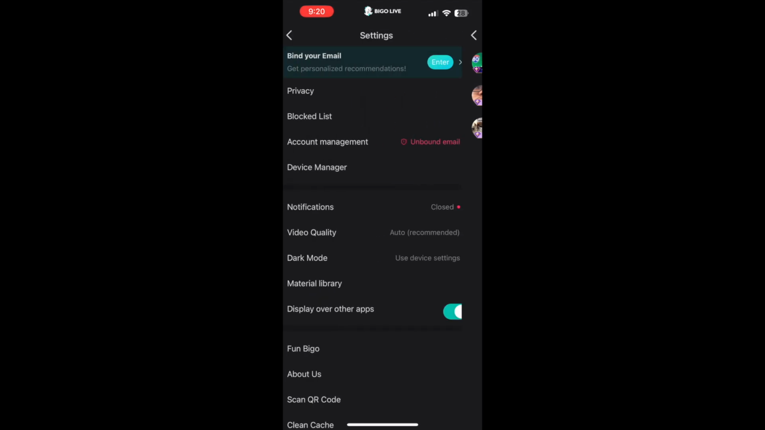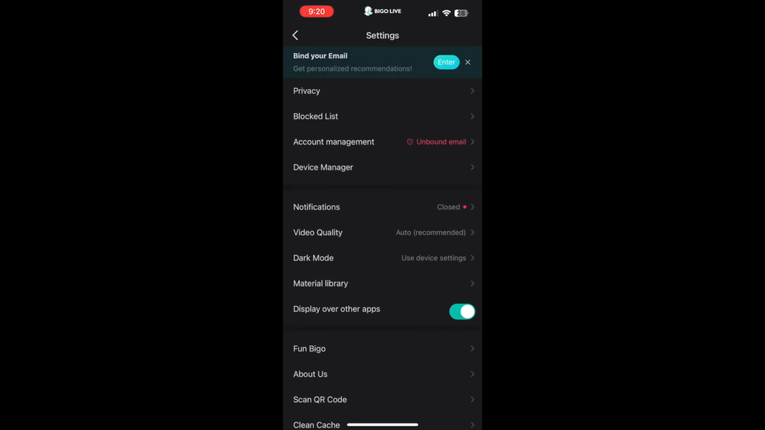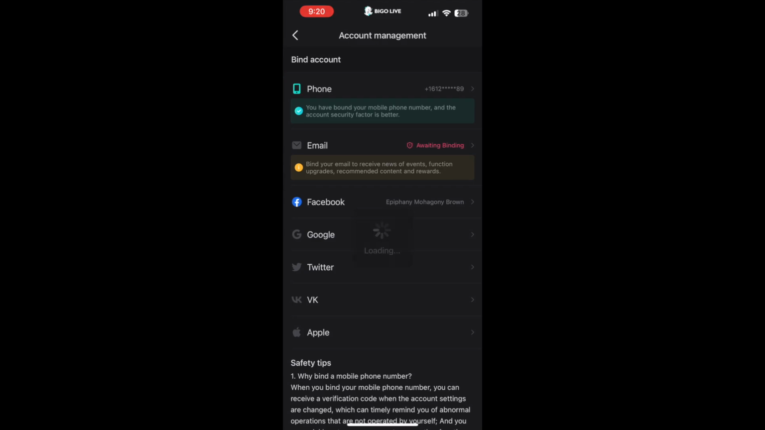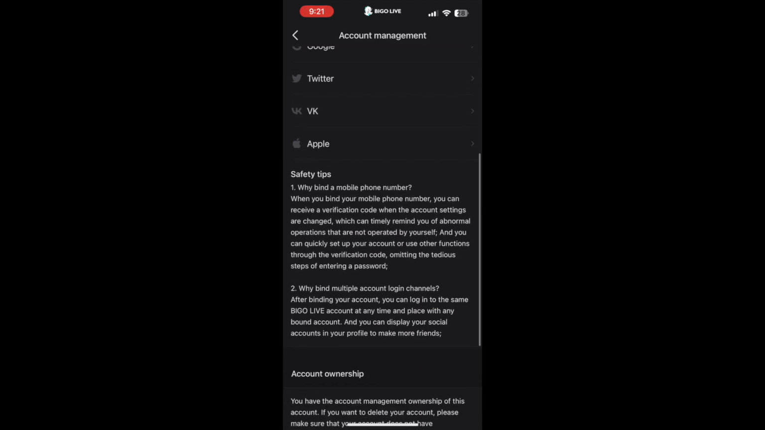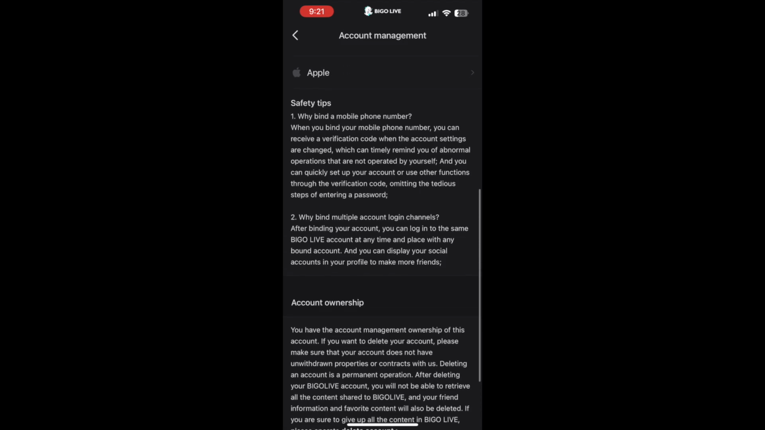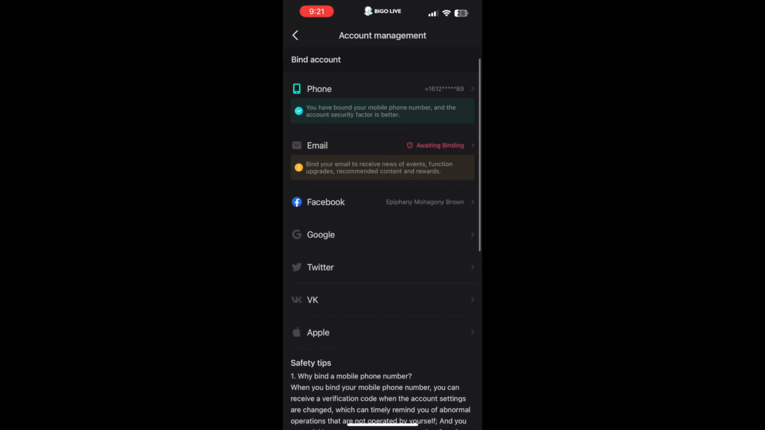Account management is basically where, how do you have your account bound? Is it going to be via email? Is it going to be via your phone number? Facebook, Google, Twitter, I don't know what the other one is, and through your Apple ID. I would recommend a phone number and an email for safety reasons. This one is on Facebook because I didn't know what was going on. You can look at the devices that have access to the account, display over other apps.